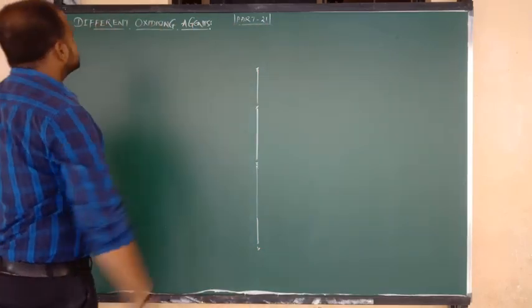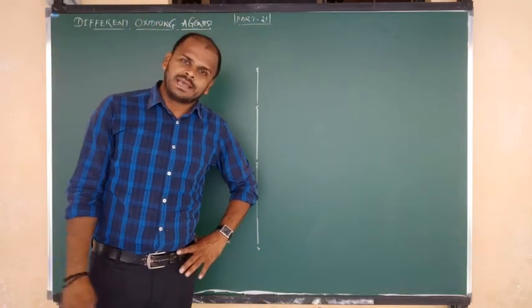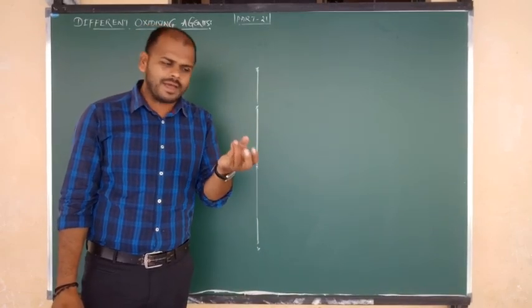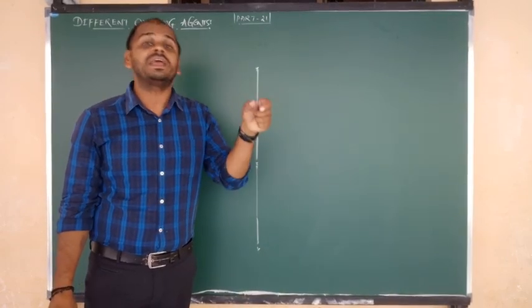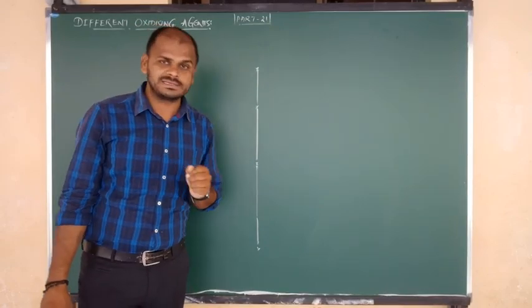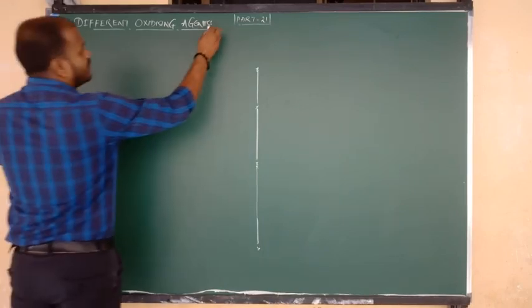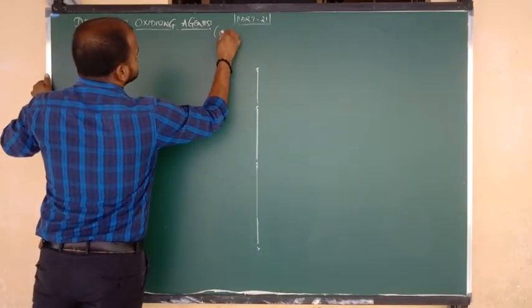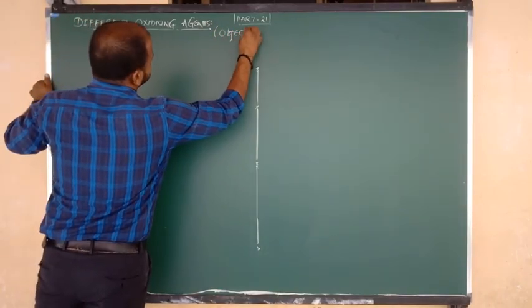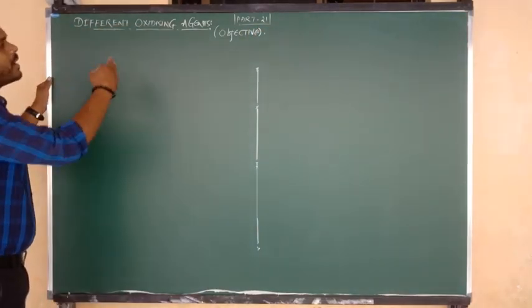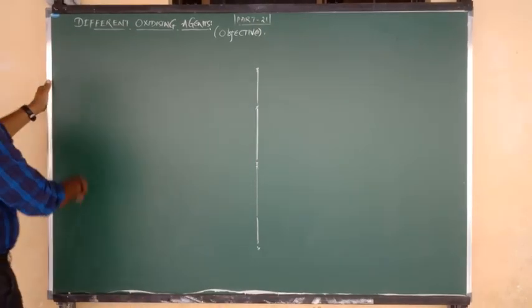So now we will discuss different oxidizing agents one by one: the name, the formula, and what they are useful for, what their specification is, everything we will discuss. I told you this topic is only for objective exams, for all competitive exams. You can use this syllabus as you wish, right?